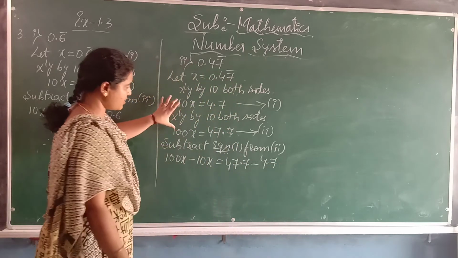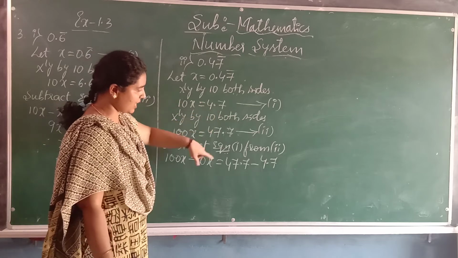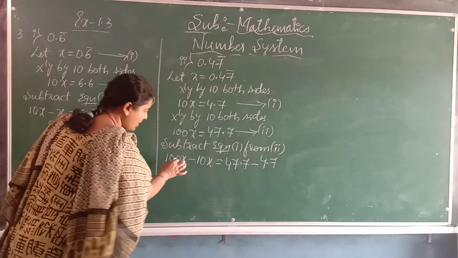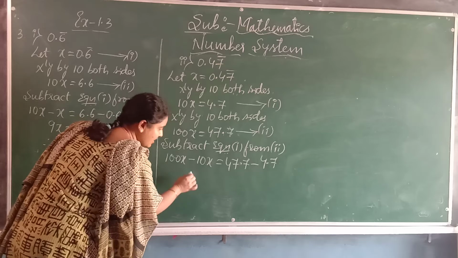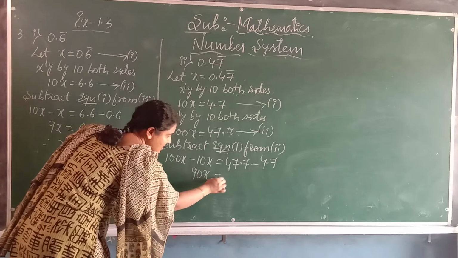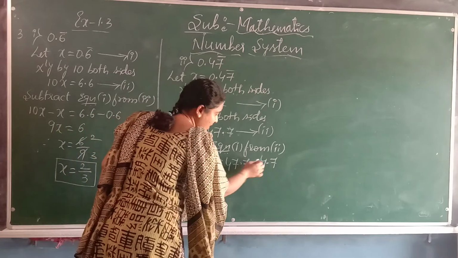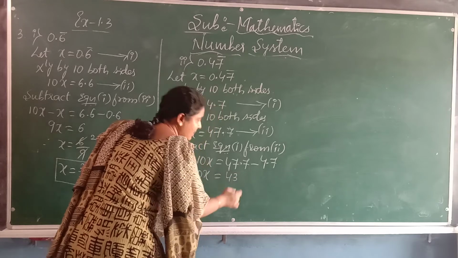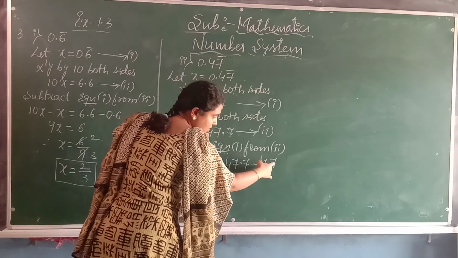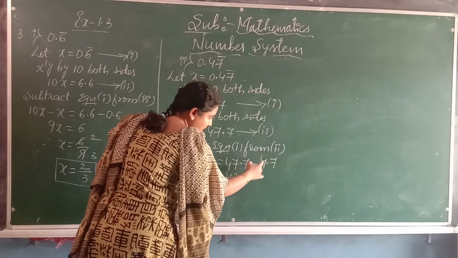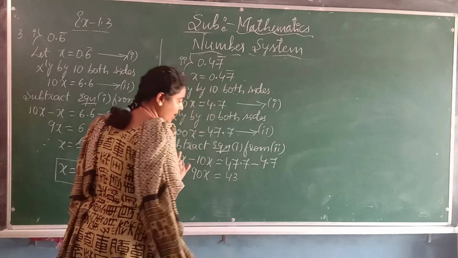That is, corresponding LHS and corresponding RHS both we have to subtract. 100x minus 10x becomes 90x equals, subtracting these two we will get 43, because 0.7 becomes 0, 7 minus 4 is 3, keep 4 as it is.